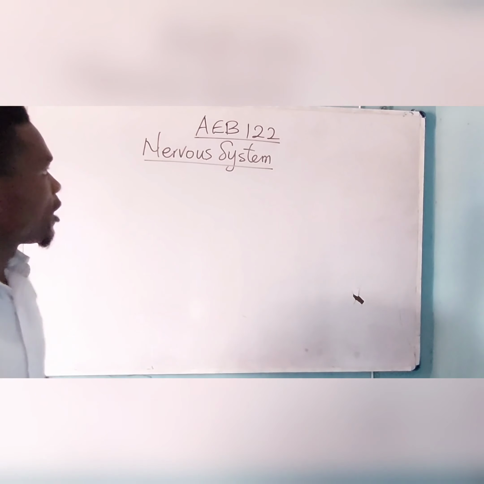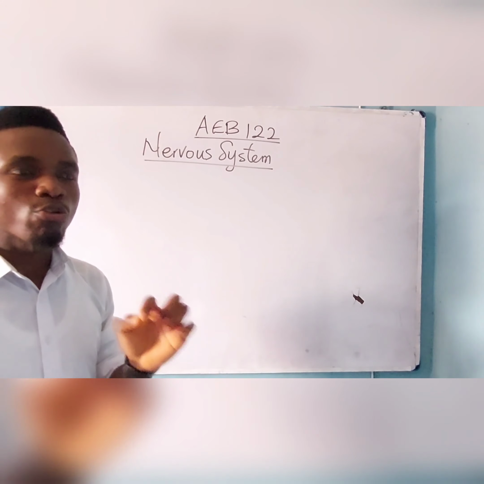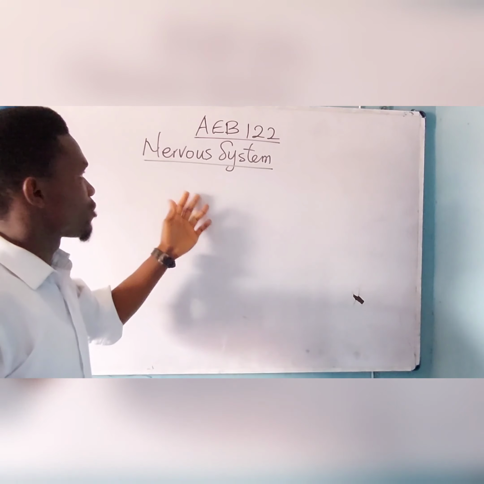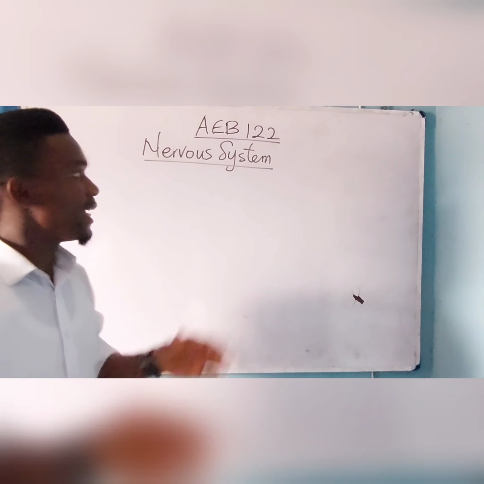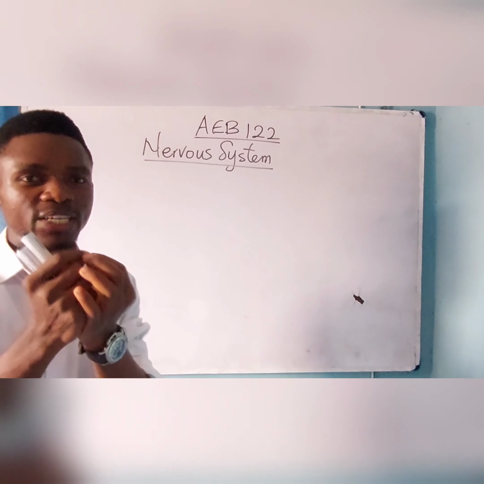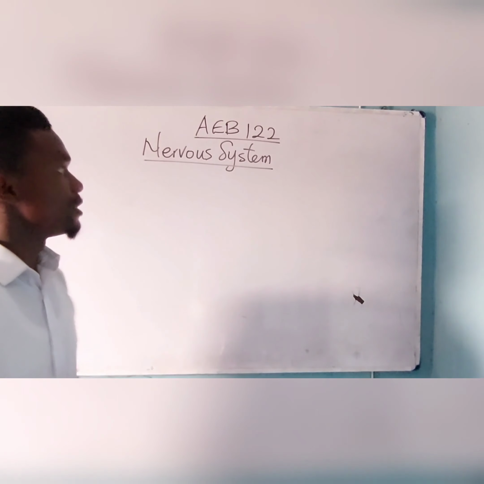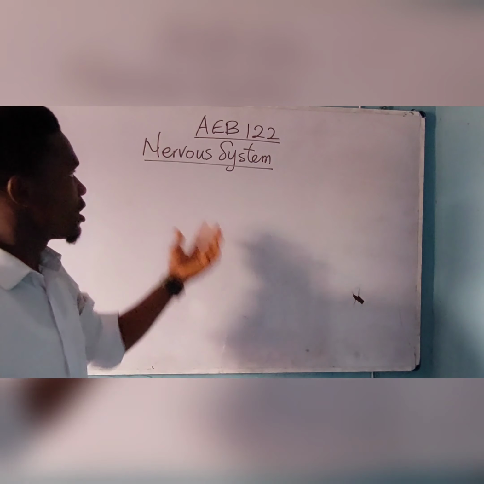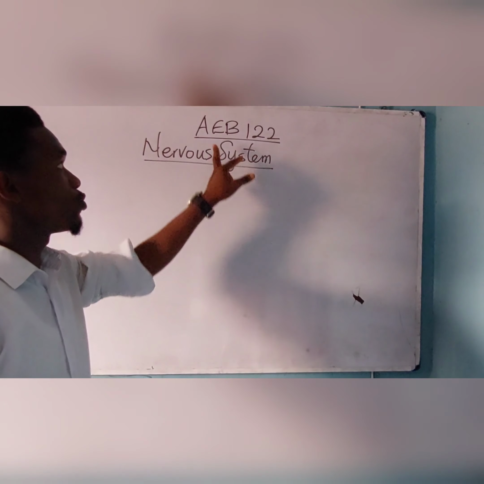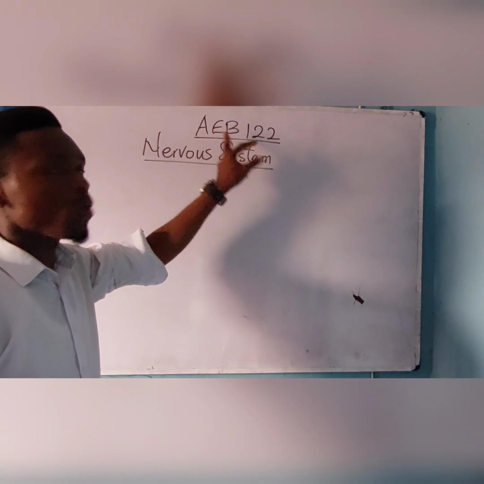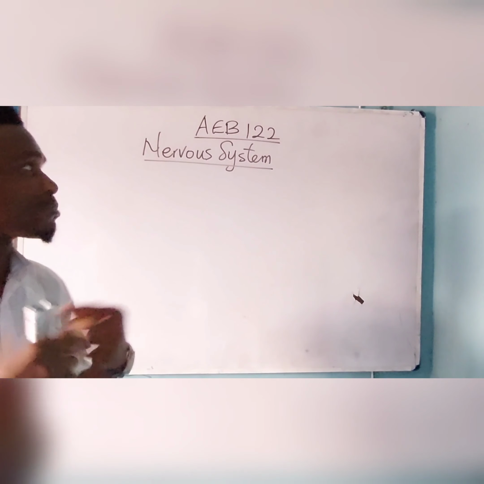Now, what is the meaning of nervous system? Nervous system is the master controlling gland. That is, it transmits chemical impulses from one part of the body to another, and it reacts to little change in the body. That is, it dictates and reacts to what changes in the body. Now, on a broad note, nervous system is divided into two. I shall be taking this topic based on what you have in AB 122. I will not be exceeding it. I can only add a little, but I will not treat it that far.